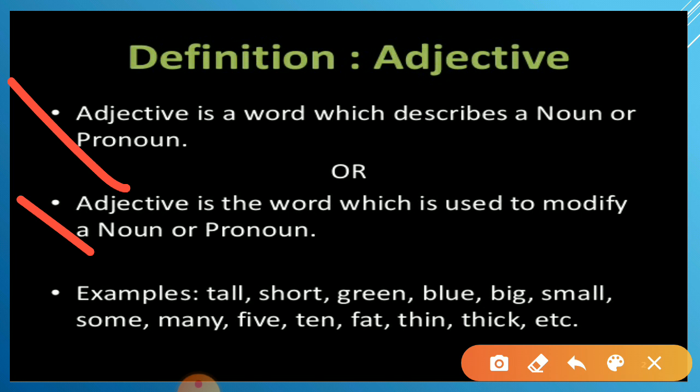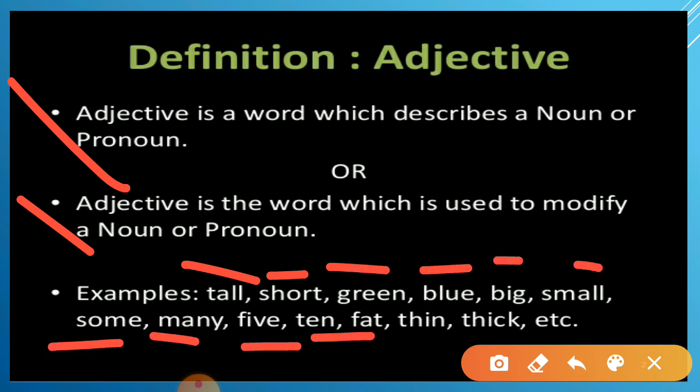In simple words, an adjective is a word that shows the quality of a noun or pronoun. For example: tall, short, green, blue, big, small, some, many, 5, 10, fat, thin, thick, etc.